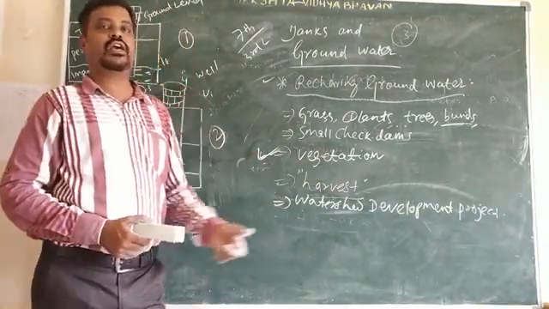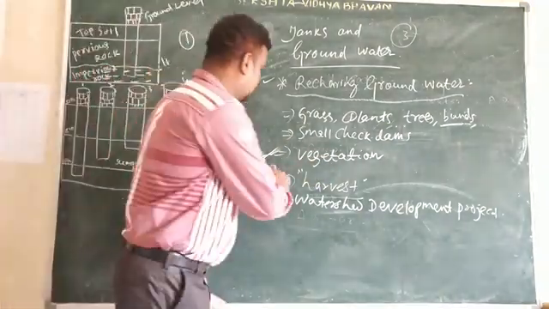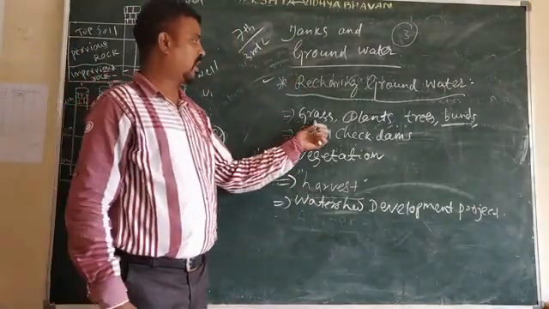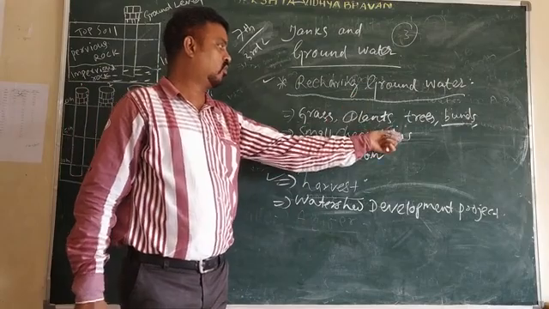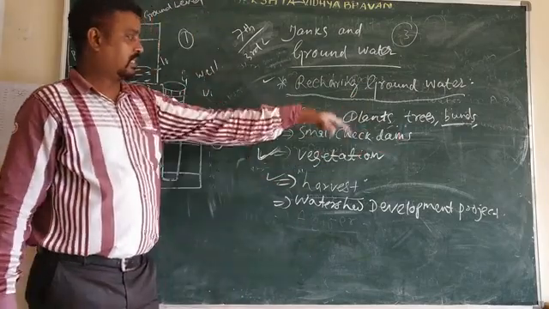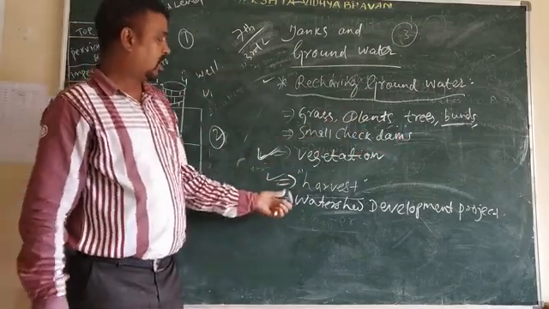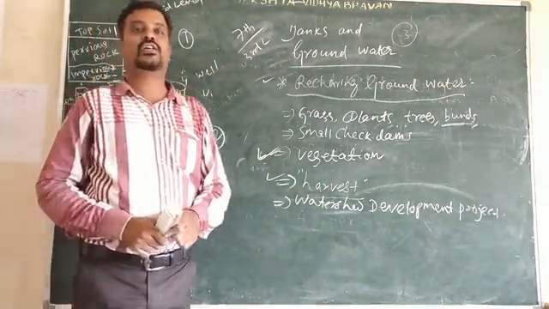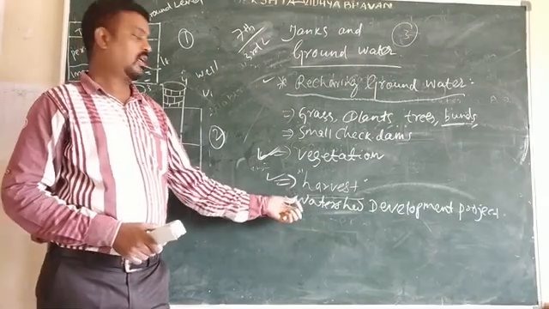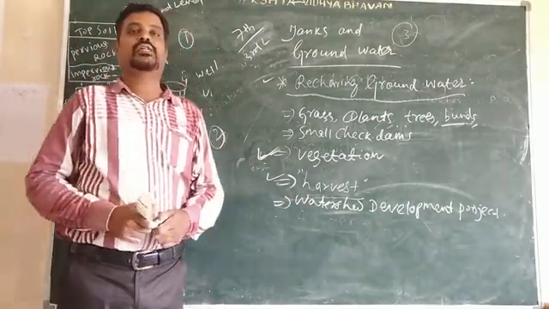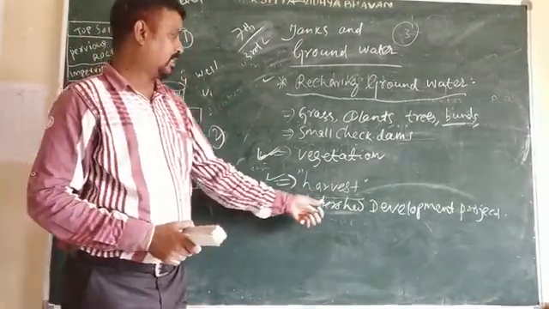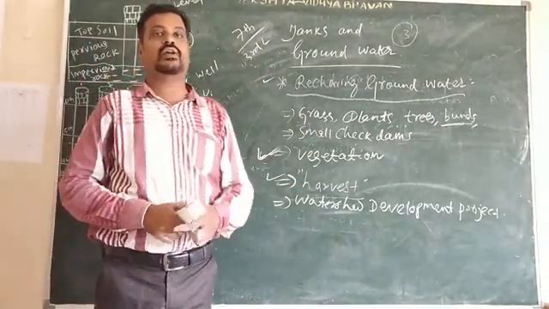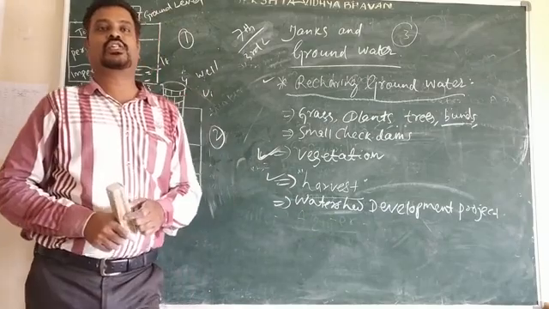In this way we have to harvest the rainwater in the rainy season. If you grow grass, plants, and trees, and if you construct small bunds, then only can we harvest the water in the rainy season. So this is called the harvest method. Such methods are called watershed development projects.